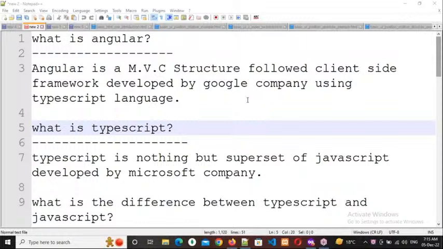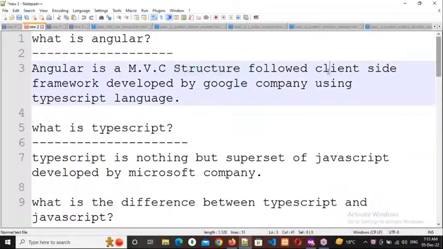I will explain MVC structure a little bit later. Now coming to the client-side framework.